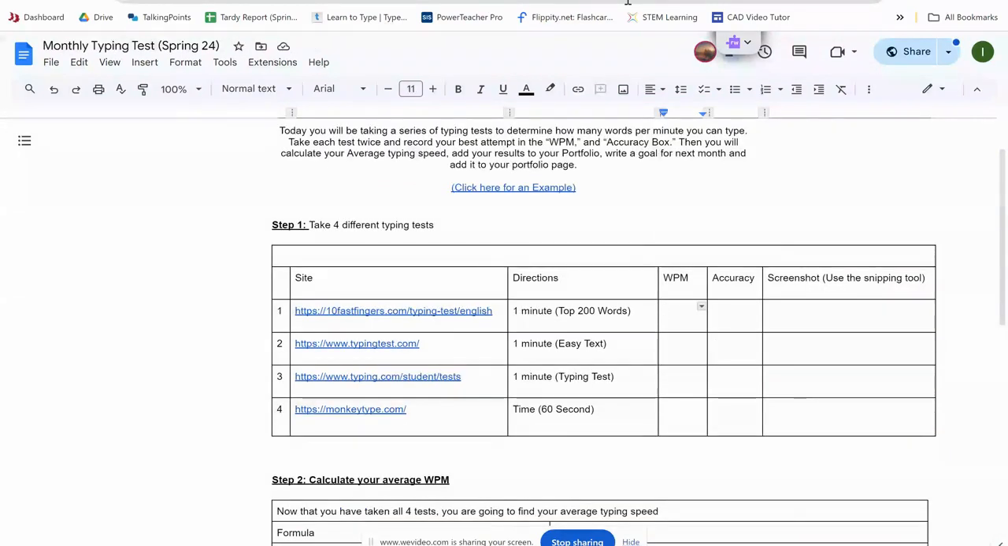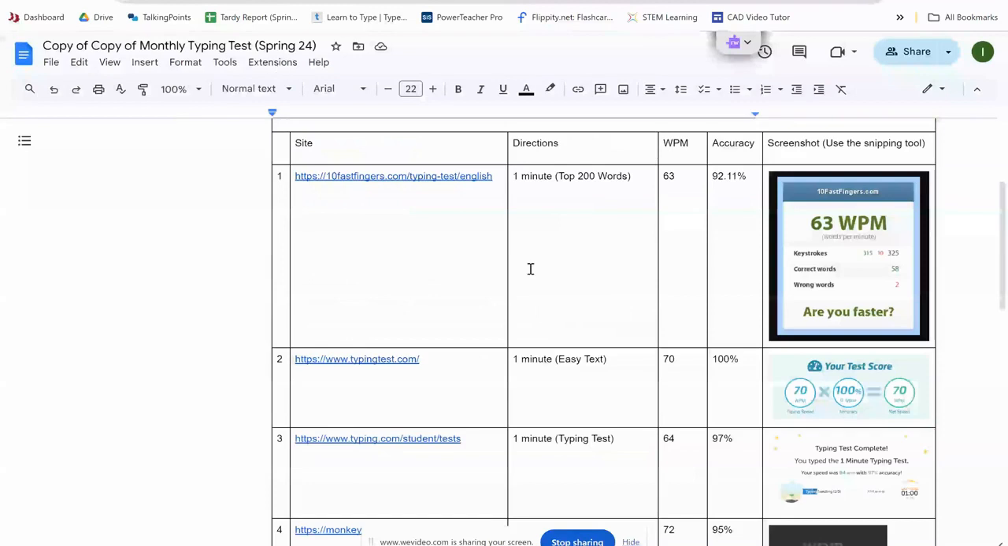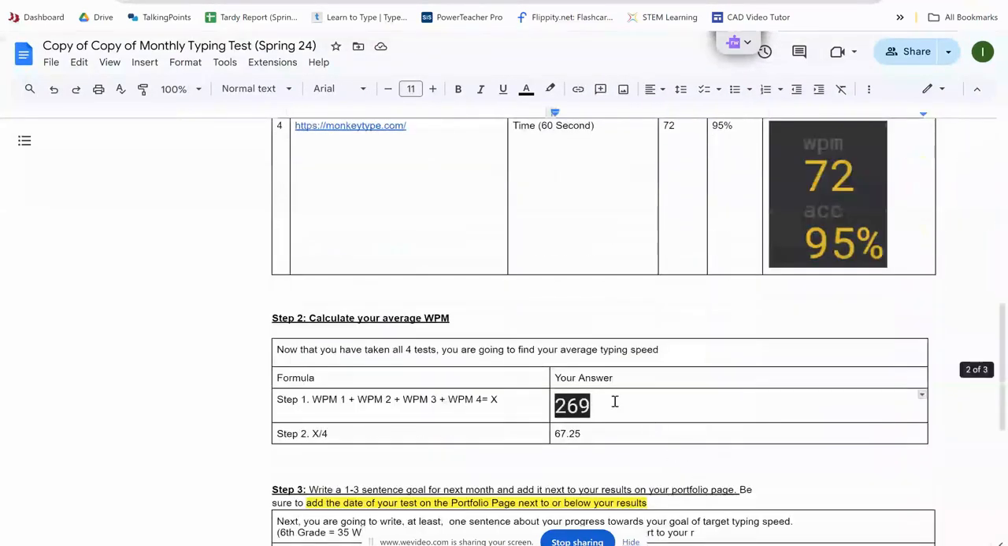So once you're done with that one, you're going to come down here. You're going to add up all your words per minute from this column, okay? So you're going to add all those numbers up, and then you're going to divide it by 4. So if you look at my example here, I've taken all these numbers in this column. I've put them here. The total was 269. Then I took 269 and divided by 4 to get 67.25.